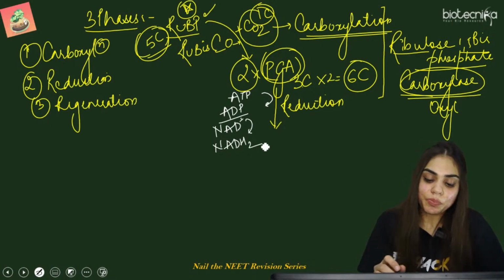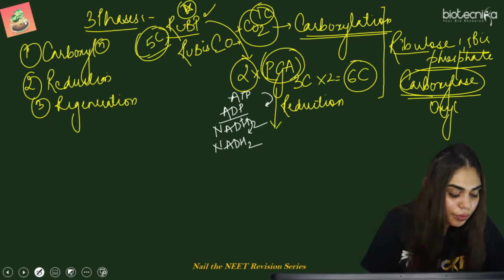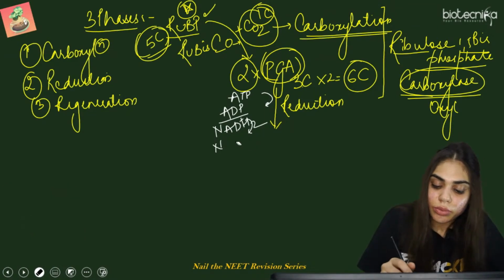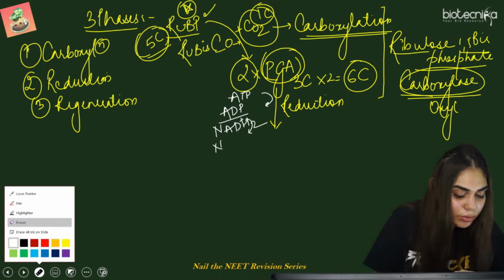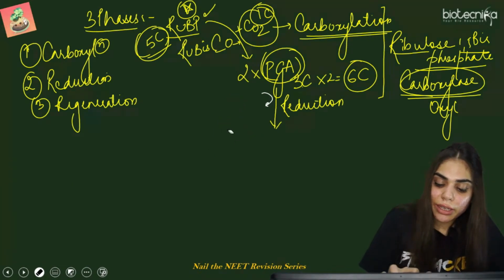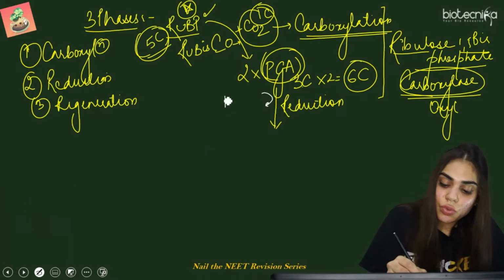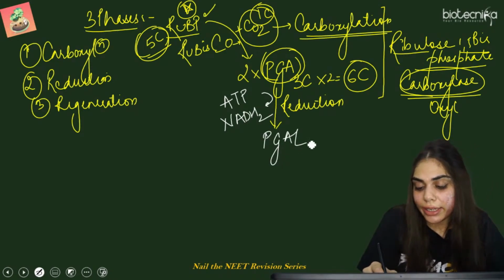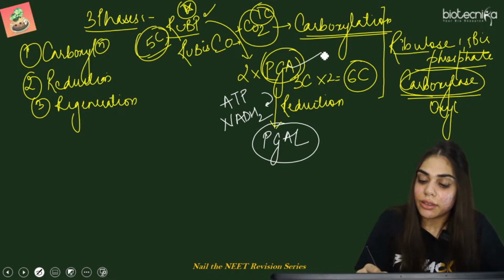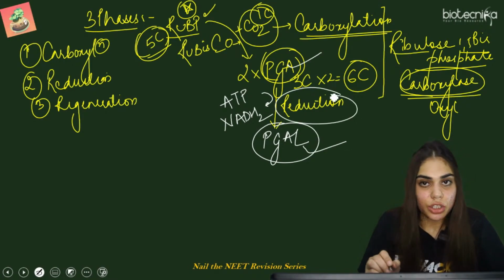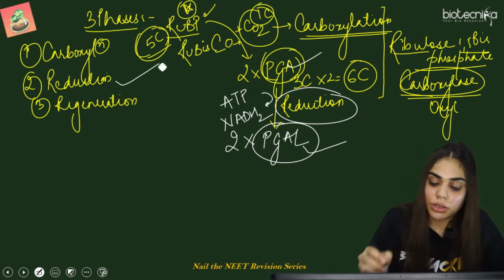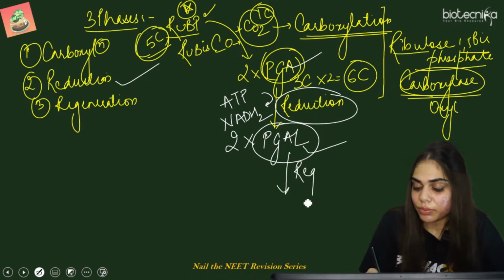So here you can see ATP is used, and NADPH is also used. So phosphoglyceric acid is converted to phosphoglyceraldehyde. Glyceric acid is converted to aldehyde by the reduction process. So again 2 molecules of phosphoglyceraldehyde will be formed. So this is reduction. So next comes regeneration.